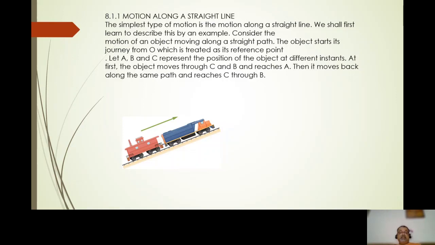Let A, B, and C represent the position of the object at different instants. At first, the object moves through C and then B and then reaches A, and then it moves back along the same path to reach C through B.